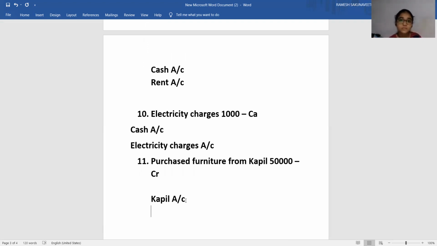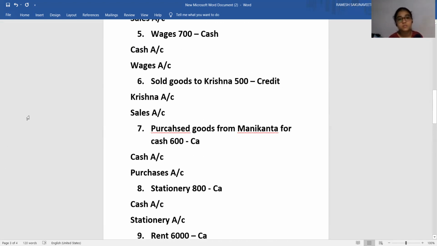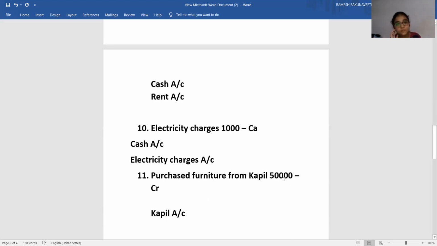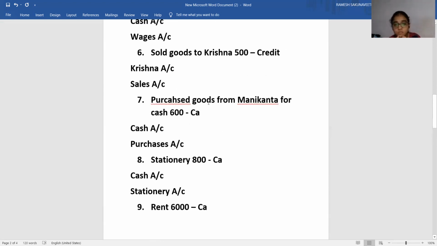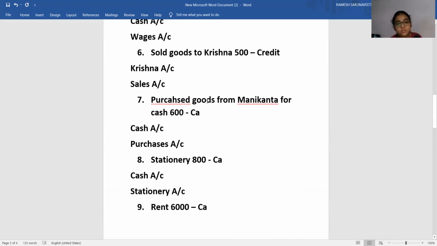See why it is wrong: whenever you purchased goods from Manikanta, you mention purchases. But here, purchased furniture from Kapil, you understand properly the difference between goods and furniture. When you mention the word goods, what it implies is you are purchasing in order to resell those goods.